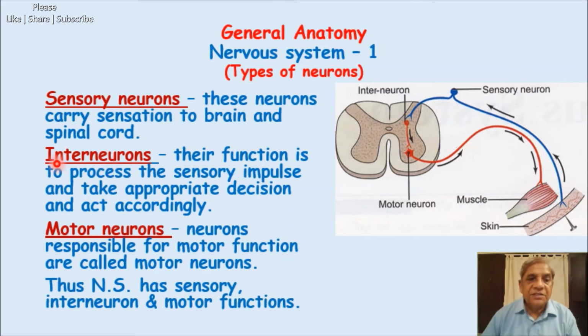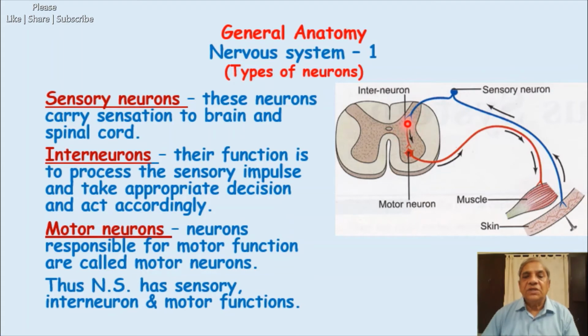Functionally, it is called interneurons. Why are they called interneurons? Because sometimes they are interposed or placed between a sensory and a motor neuron. It's not always necessary that they will be between the sensory and motor neuron. It may be between any two neurons, and their function is to process the sensation. So the pinprick was made here, and the sensation of pain has come through this neuron.